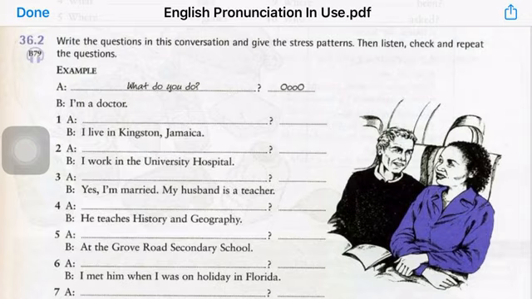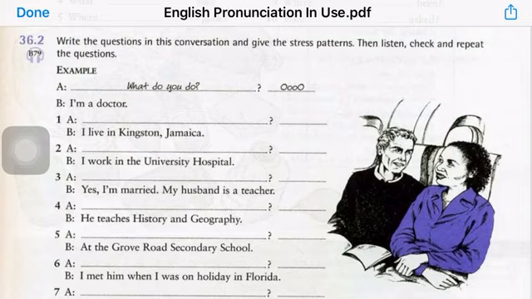Of course, the question would be something like, where do you live? Where do you live is a sentence with 4 syllables, and the stress pattern would be strong, weak, weak, strong. Why? Because where, strong. The auxiliary in the middle, weak. You, pronoun, weak. And then live, a verb, strong. So that would be strong, weak, weak, strong.